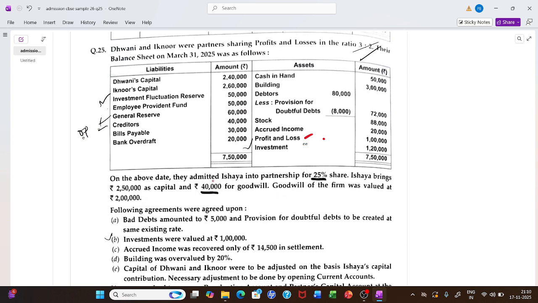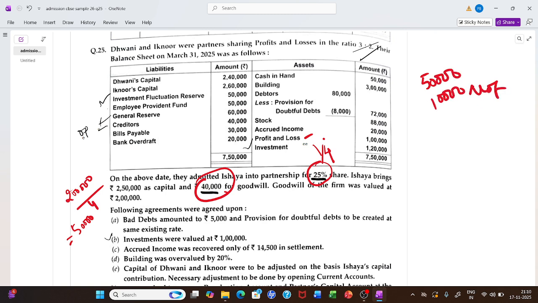Now look here, on the above date, a person was admitted for 25% share, means 1/4 share. Asia brings 2,50,000 as capital, 40,000 as goodwill. Goodwill of the firm is valued at 2 lakh. What is this person's share? 1/4. 2 lakh divided by 4 should be 50,000. But the person is bringing in 40,000. So out of goodwill of 50,000, 10,000 is not brought in cash. We will deal with that through the current account.